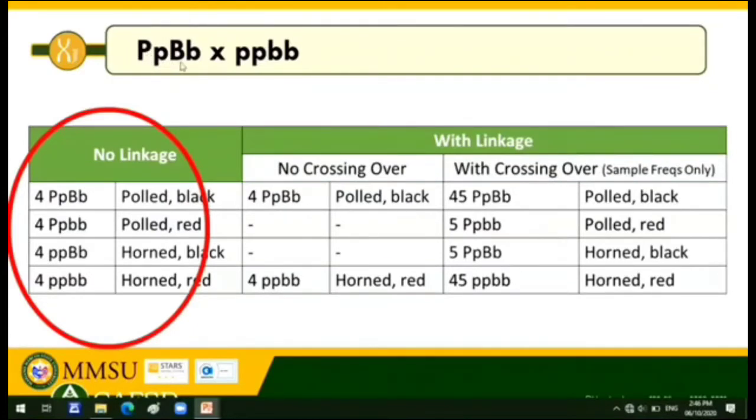The dominant gene B is for black and the recessive gene B is for red. If you cross these two individuals with no linkage, this is the result: 4 equal phenotypes. We have polled black, polled red, horned black, and horned red. That is when the cross follows the laws of Mendel.